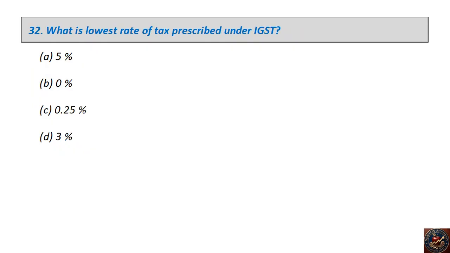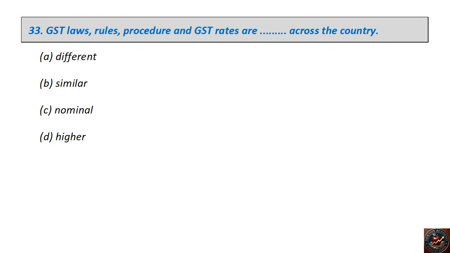What is the lowest rate of tax prescribed under IGST? 5%, 0%, 0.25%, 3%. The right answer is 0.25%. GST laws, rules, procedure and GST rates are dash across the country: different, similar, nominal, higher. The right answer is similar.